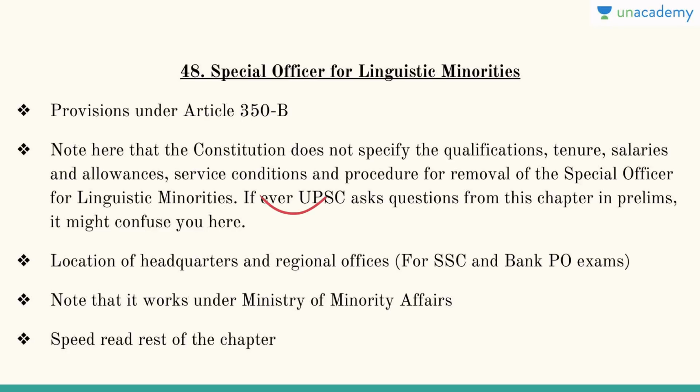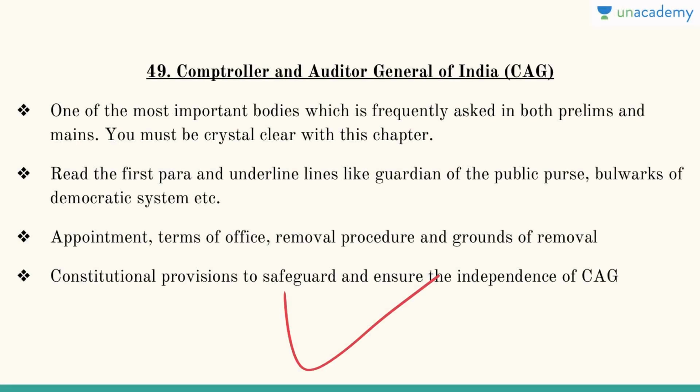Location of headquarters and regional offices becomes important for SSC and Bank PO exams, not for UPSC level exams. You have to note that it functions under the Ministry of Minority Affairs. Who are the minorities? There are 6 minorities in India. Except Hindus, all the other religions become minorities: Muslims, Jains, Christians, Buddhists, Sikhs, and Parsis obviously. So speed read the rest of the chapter.